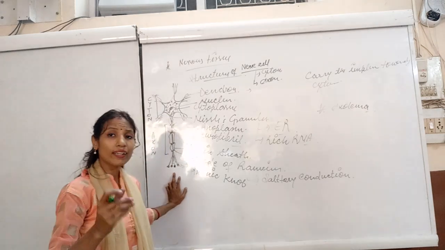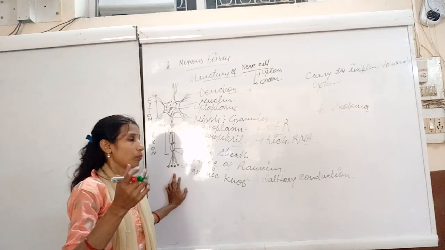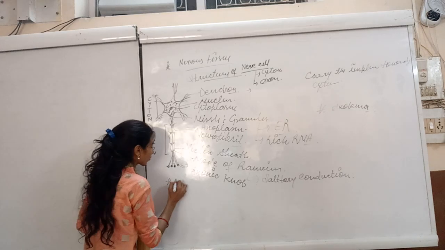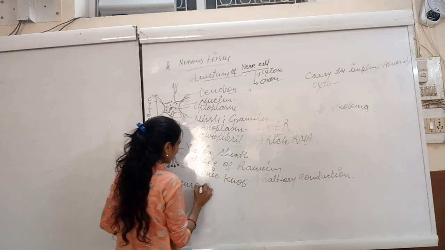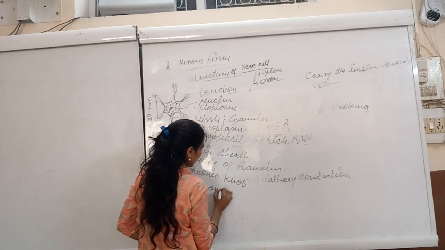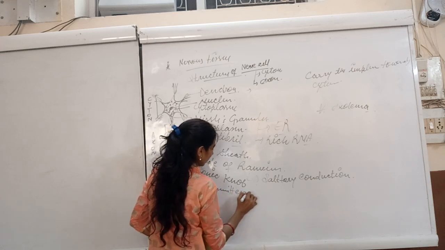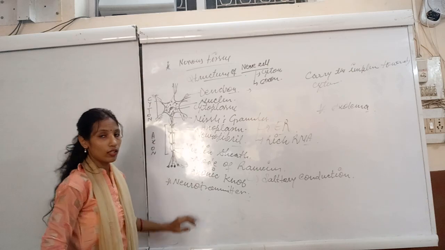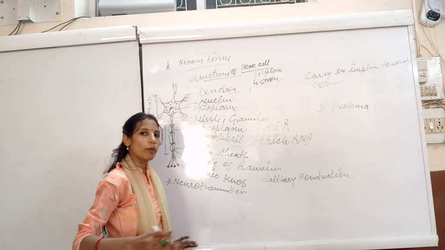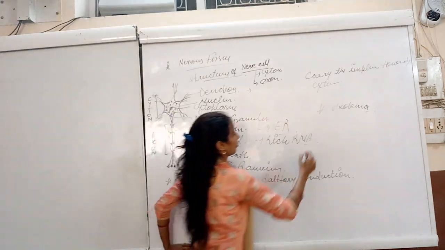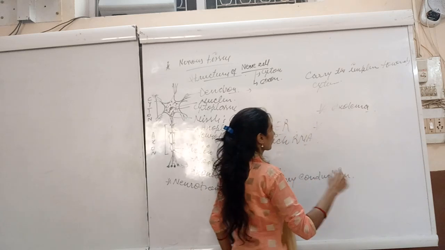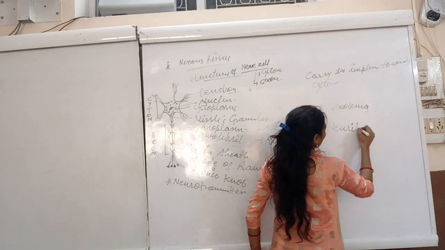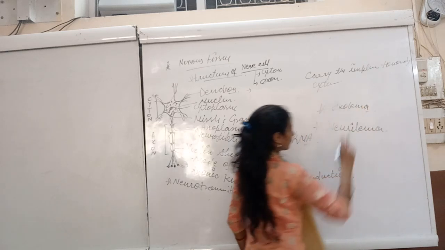This portion mainly releases a chemical known as the neurotransmitter. This whole nerve cell is also covered by a cover known as the neurilemma.